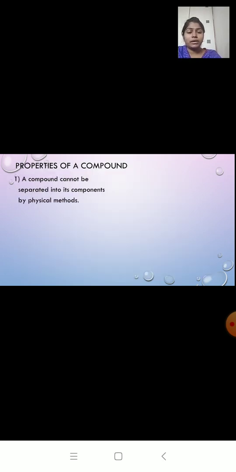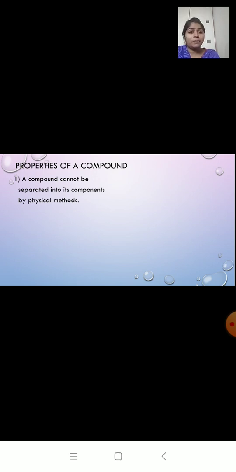The first property: a compound cannot be separated into its components by physical methods. Now what do you mean by components? Component means the various substances that are present in a mixture or in a compound. Like the iron sulfide compound. So what are the various substances? We have iron filings and sulfur powder. So they both are the components. Now this property says that we cannot separate the components from a compound by physical method.